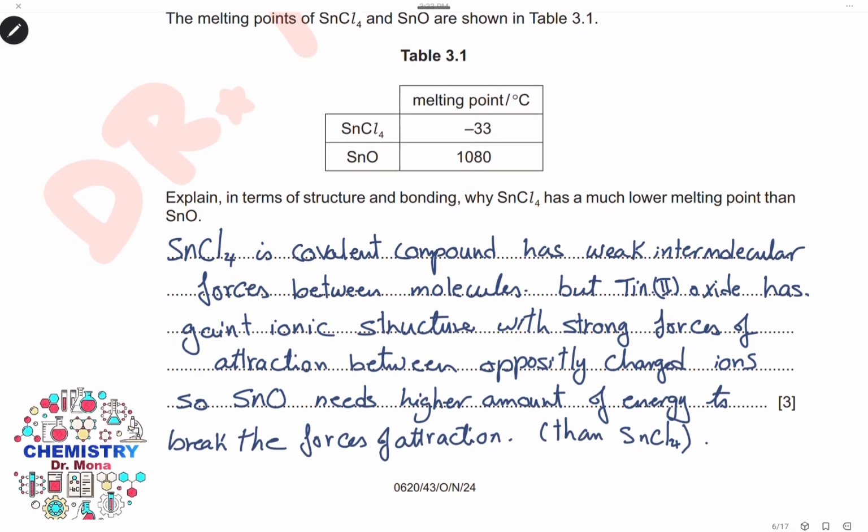Tin(IV) chloride is a covalent compound, and covalent compounds have weak intermolecular forces between their molecules, but tin oxide is ionic. An ionic compound has a giant ionic structure with strong forces of attraction between the oppositely charged ions. So much more energy is needed to break the strong forces in tin oxide than that needed to break the weak forces in tin(IV) chloride.